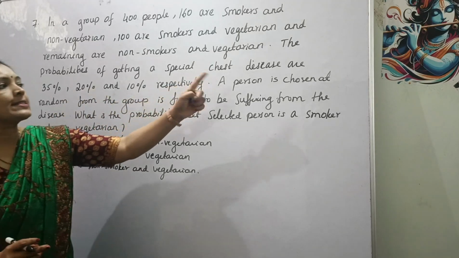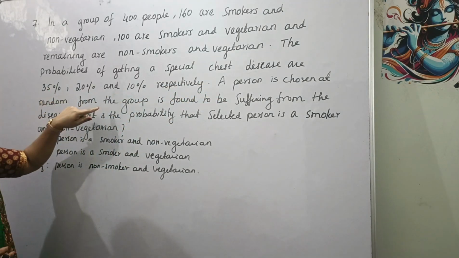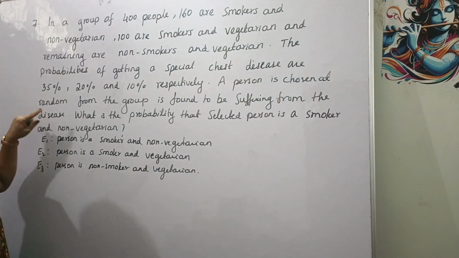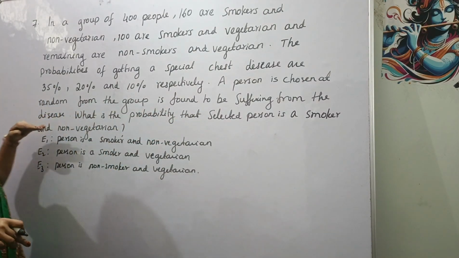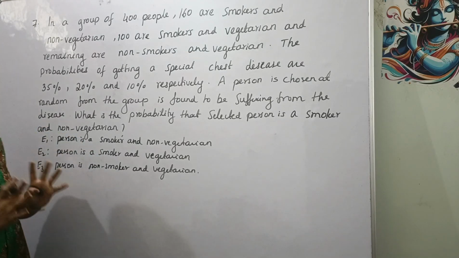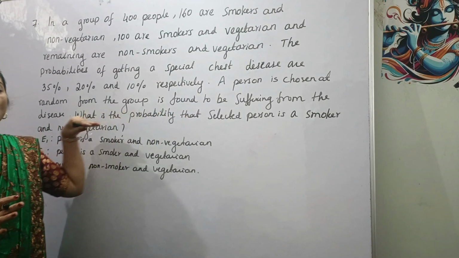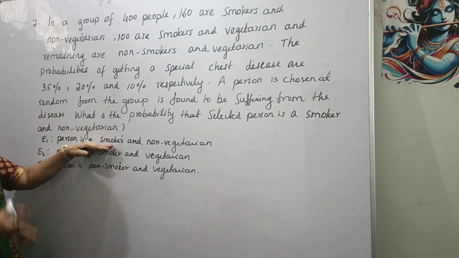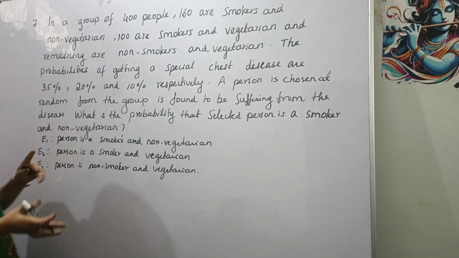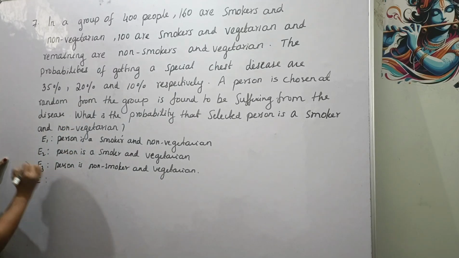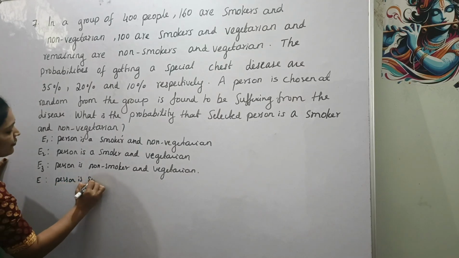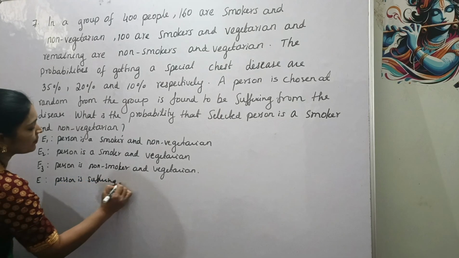Here a person chosen at random from the group is found to be suffering from the disease. Now, what is the probability that the selected person is a smoker and non-vegetarian? That is the probability that the person is a smoker and non-vegetarian given that the person is suffering from the disease. So next event, let E be the event: person is suffering from the disease.